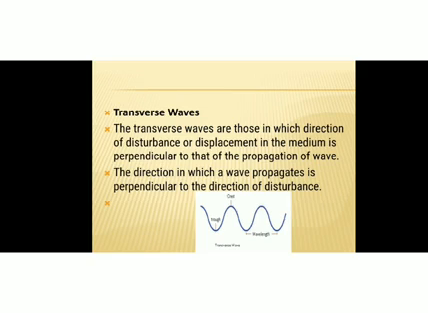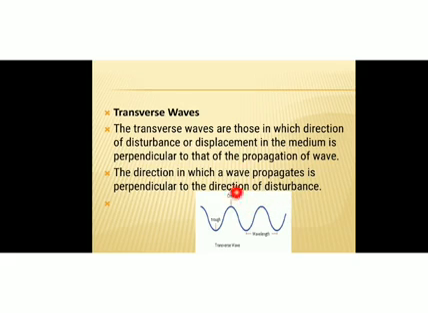What do you mean by transverse waves? The transverse waves are those in which the direction of disturbance or displacement in the medium is perpendicular to that of the propagation of the wave. So here you can see a transverse wave. If you consider a particle on this wave, this particle will move up and down, but the wave moves along this direction towards the right.